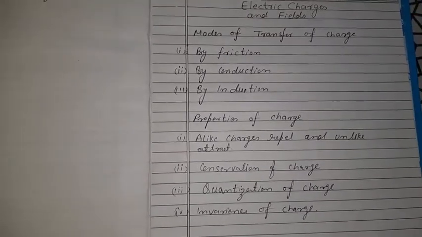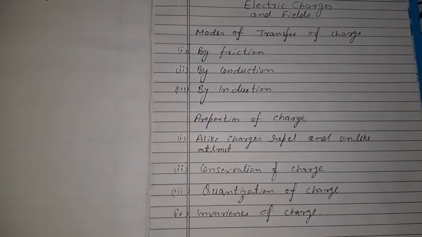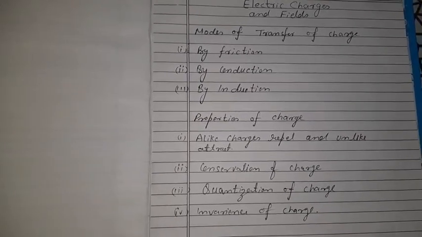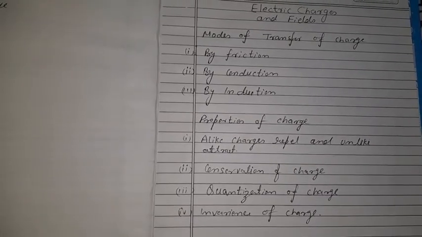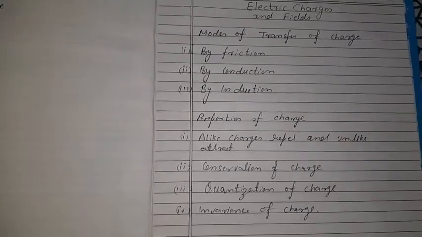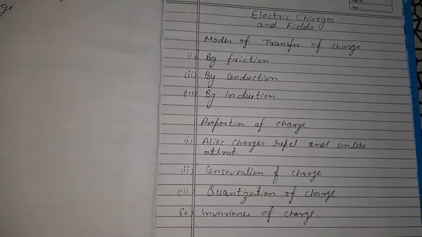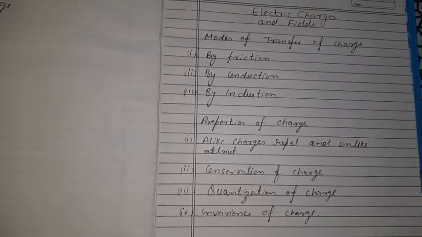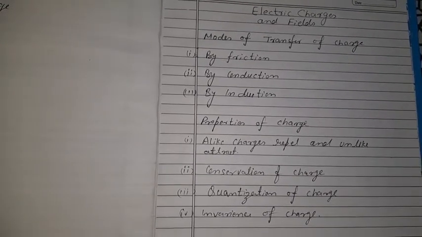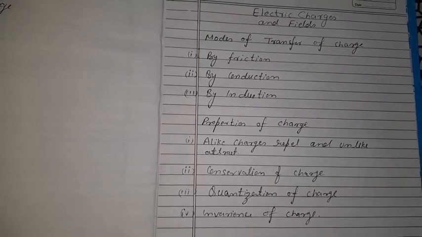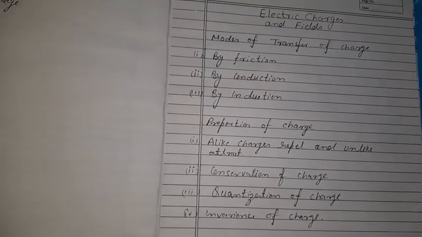Now we'll study some more phenomena of the charge. As I discussed, two charges attract or repel each other, but what is the value of the force of attraction or repulsion? There must be some value. There must be some magnitude. So what is the magnitude? How can we calculate it? What is the unit of charge? What happens if the two charges are placed in air or in vacuum or in some material medium? How is the force between them affected?